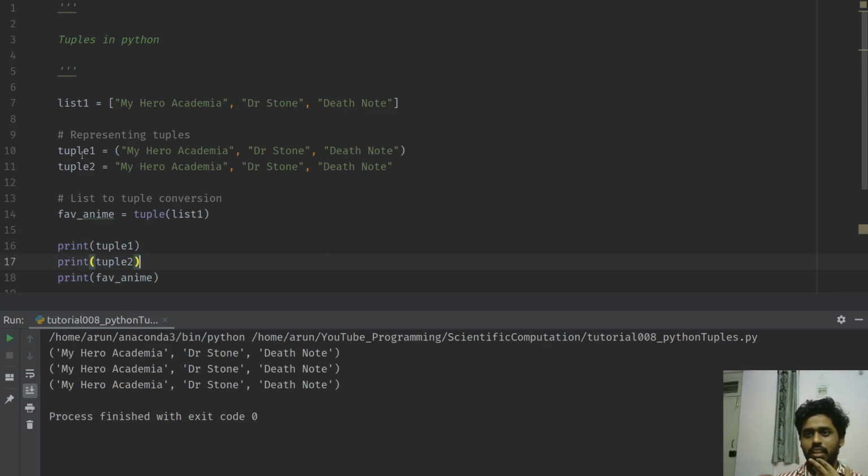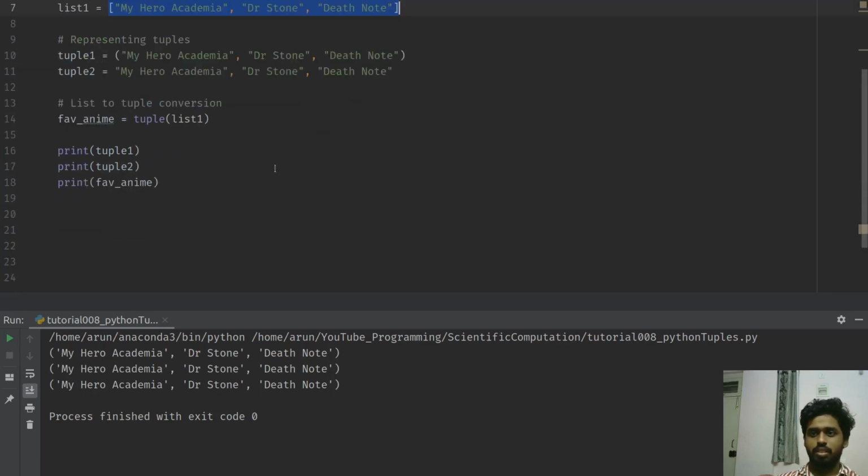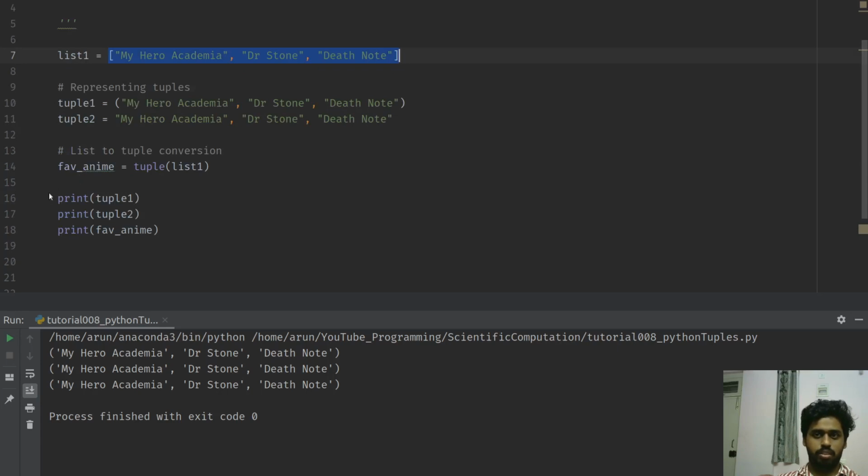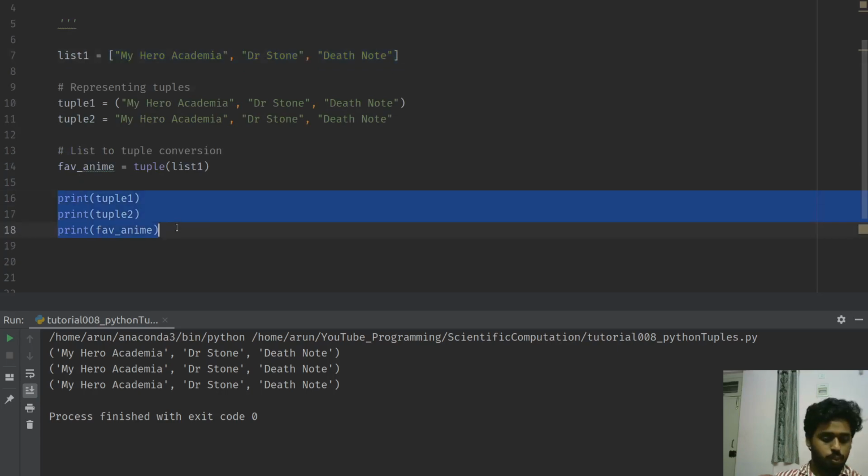So this way you can represent tuples in either one of these ways. You can create a tuple with normal round brackets, or you can just remove those round brackets and go about with it. Or you can create a list and then use tuple conversion like this and go about with it. Cool. Now that's one part.